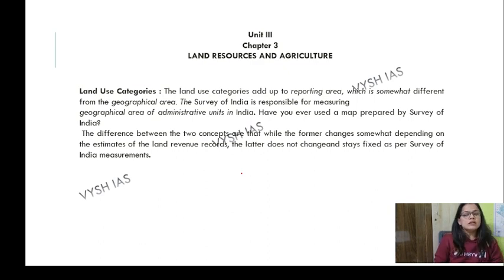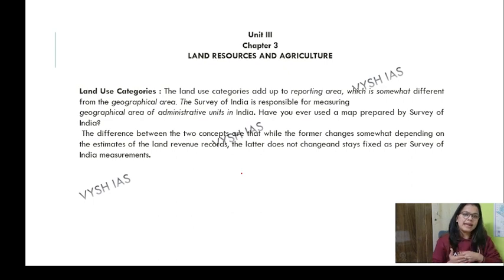The category adds up to the reporting area, which is actually different from the geographical area. For example, I have 100 acres of land and farming is only done on 10 acres. So the reporting area and the agriculture land area are both different things.